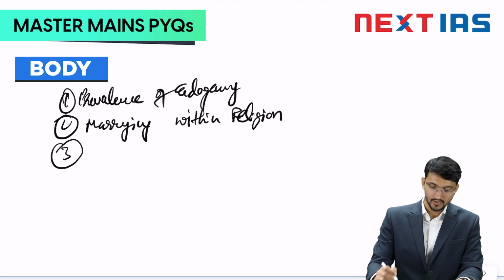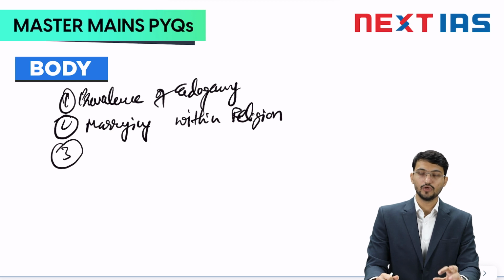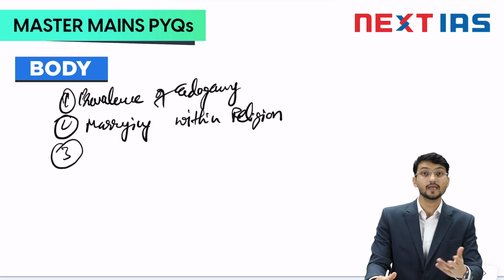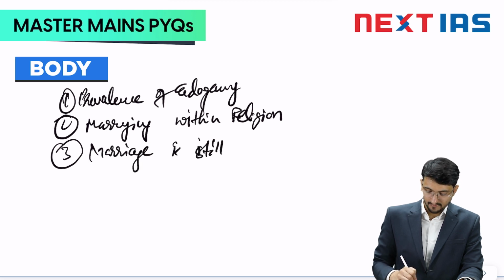Apart from this, you can talk about how marriage is still dominated by rituals. For example, you still perform saptapadi, you still light a fire, you still go to your jyotisi and find out your muhurat. All these things are still followed. It is not that you still go to church and get married. Saptapadi and many other rituals are still happening. Kanyadan is still happening. So it is not completely de-ritualized. The marriage is still dominated by rituals.